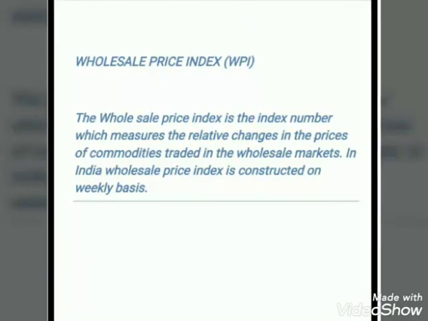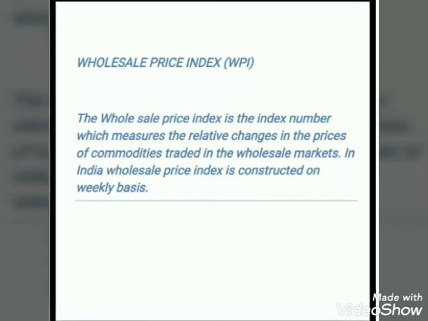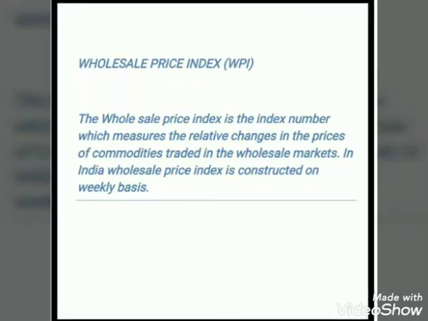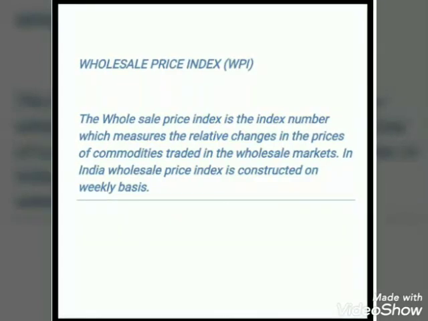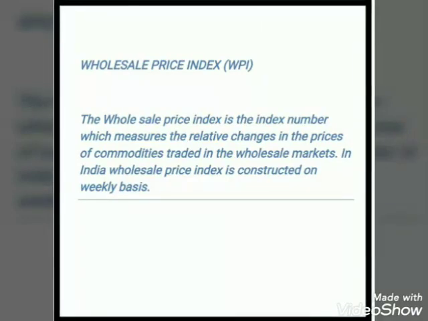The wholesale price index is very useful because it is used to forecast the demand and supply situation in the economy. At the same time, it can also be used to estimate the monetary value and real value of aggregates like national income and expenditure. So this is all about index number.